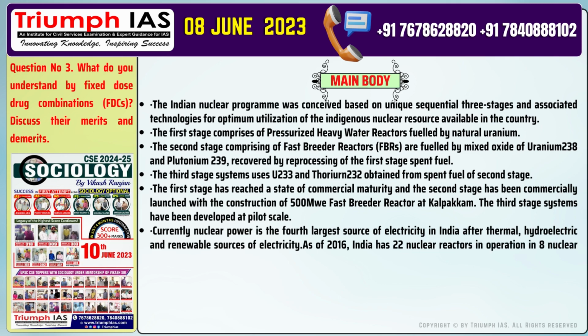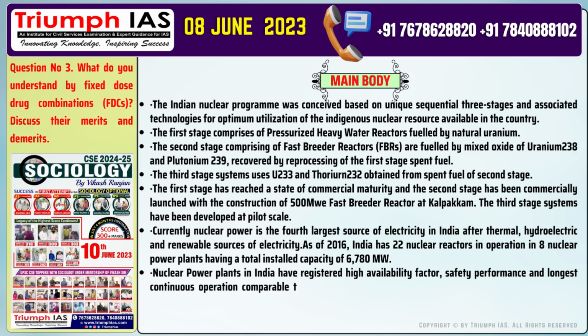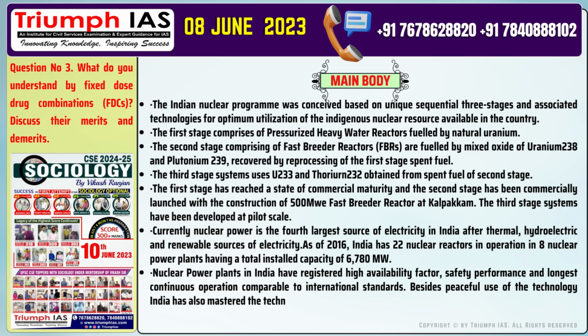Disadvantages of FDCs. Number 1. It could be unsafe for consumption as it has potential health risks associated with it. Number 2. These risks may not originally exist in the individual ingredient, but it increases its risk seriousness. Number 3. When side effect occurs, it is difficult to recognize which ingredient caused it.